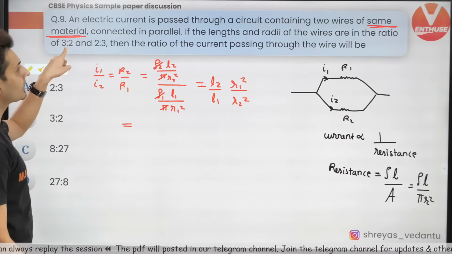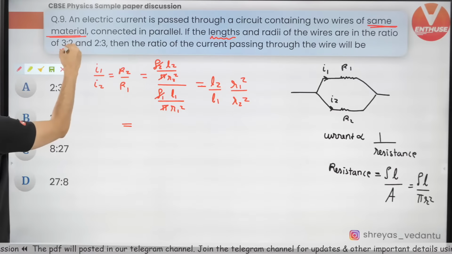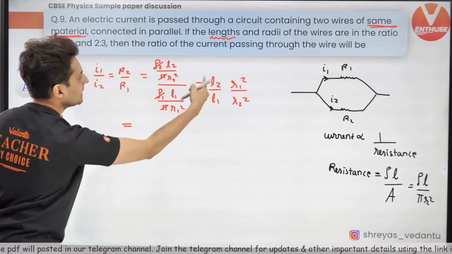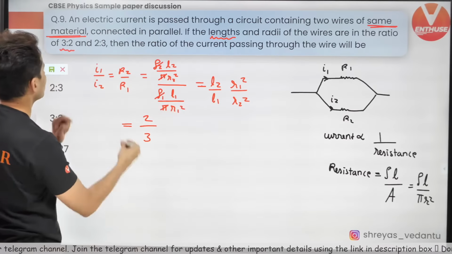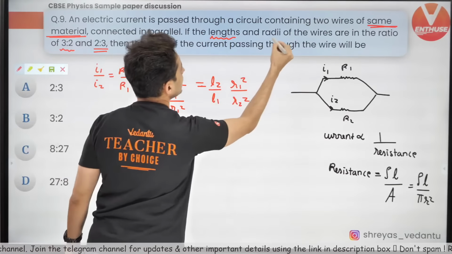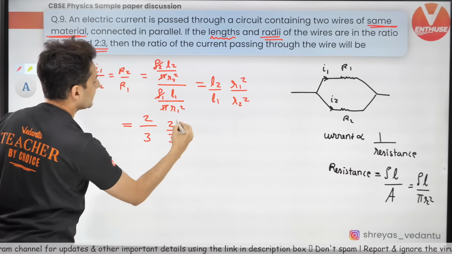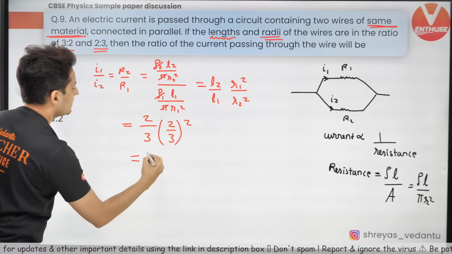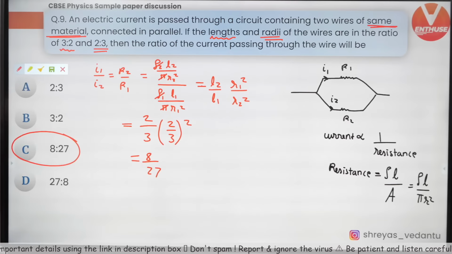The ratio of length is given as 3:2, so L1 is 3, L2 is 2. Ratio of radius is given as 2:3, so r1 by r2 is 2 by 3, squared. So 2 cube is 8, 3 cube is 27, 8 by 27, option C.